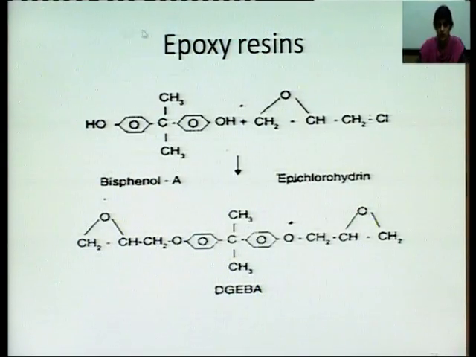Next is an epoxy resin example. This is the bisphenol molecule, C6H5OH. This is epichlorohydrin, CH2CH CH2ClO. Both of them are combining together. Over here the bond formation is taking place. This is your bisphenol. This is the bond that is being formed. This is the bond that is being formed. So, this is your DGEBA. So, this is also an example of thermosetting plastic.